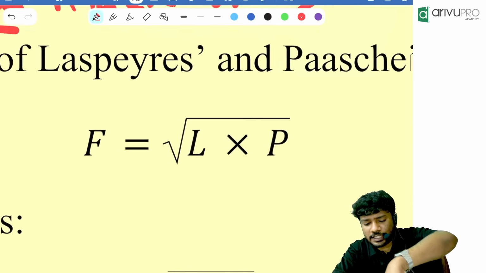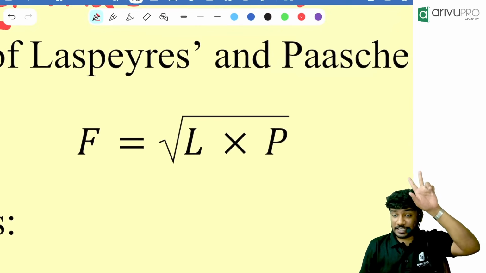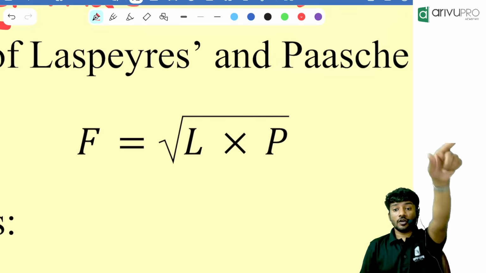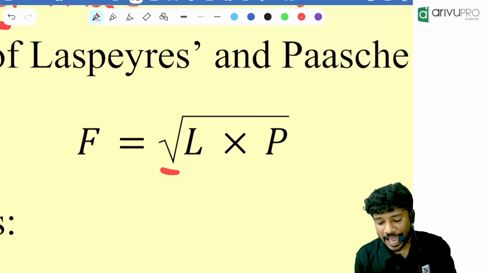Now, what is Fisher? Geometric mean of Laspeyres and Paasche. When two quantities are involved, the geometric mean is the root of Laspeyres and Paasche. Keep a note of it. Fisher is equal to the root of Laspeyres into Paasche.